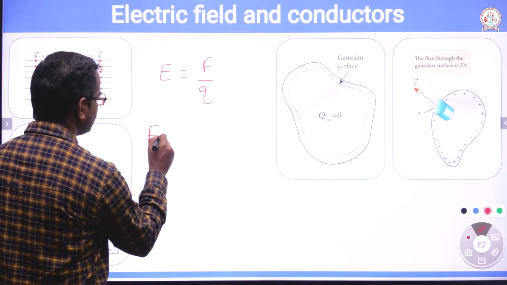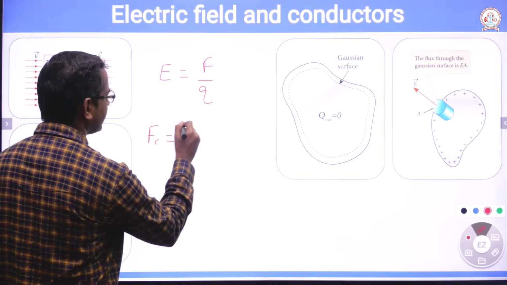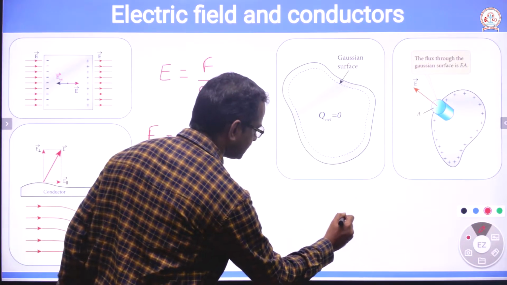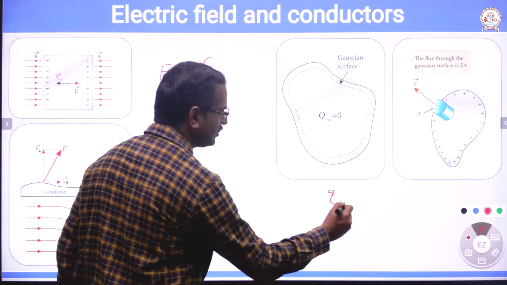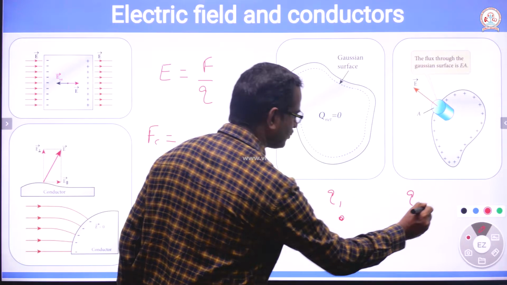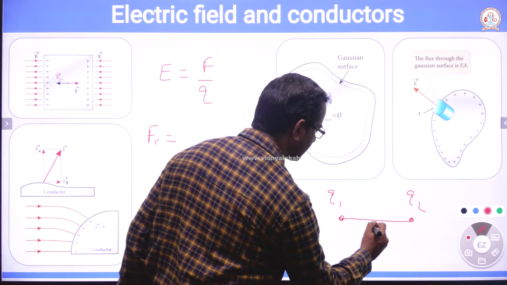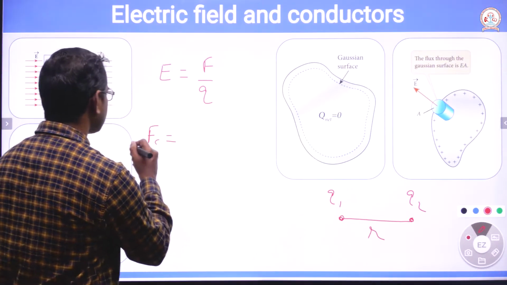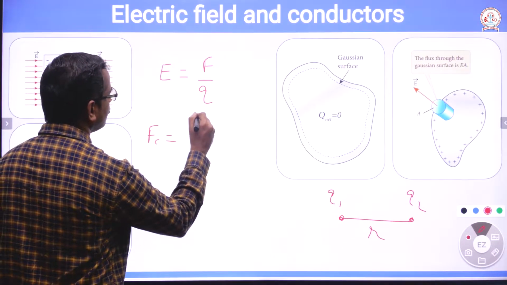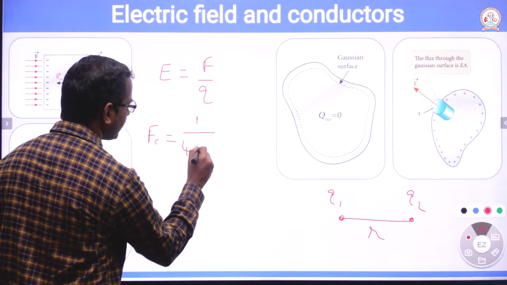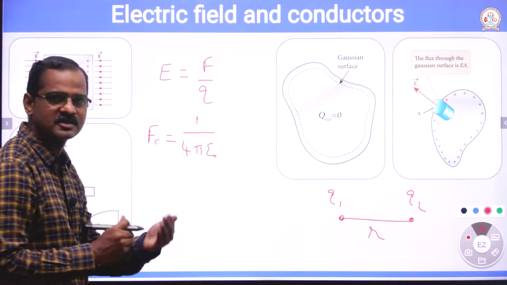Coulomb's law of force: imagine there are two charges, Q1 and Q2, at a distance r. Then force F is equal to 1 divided by 4 pi epsilon naught, where epsilon naught is permittivity.